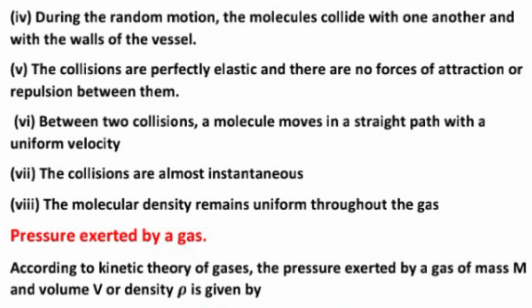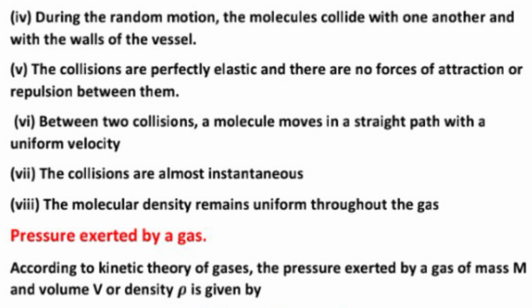Number six is between two collisions, a molecule moves in a straight path with a uniform velocity. Number seventh is the collisions are almost instantaneous. Number eighth is the molecular density remains uniform throughout the gas.